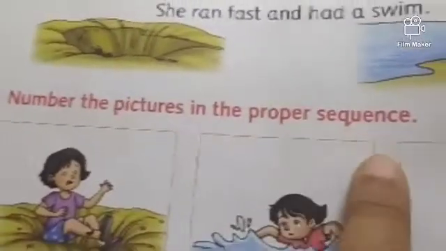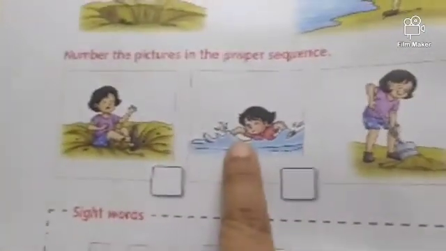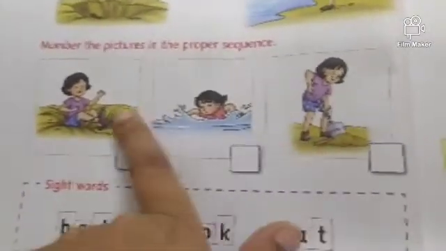Okay. Now number the pictures in the proper sequence. So this is the story of Millie and the ant. This Millie is in the sand pit. Now Millie is swimming and she is digging the sand pit. So what did Millie do first? Which will be the first picture? Swimming is the last one. First of all, she digs a pit.